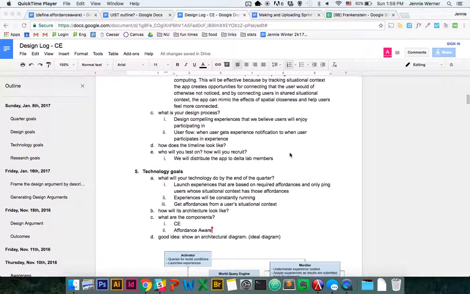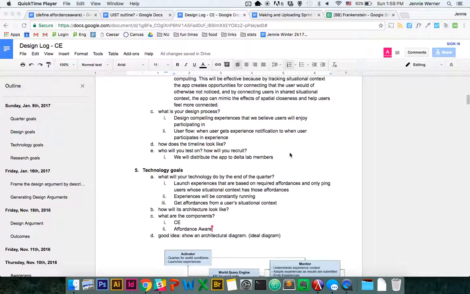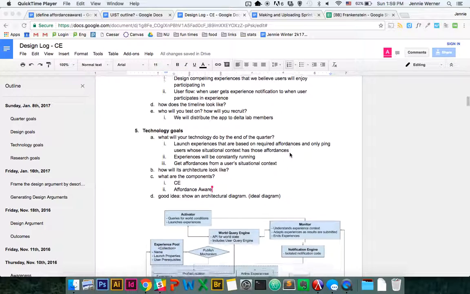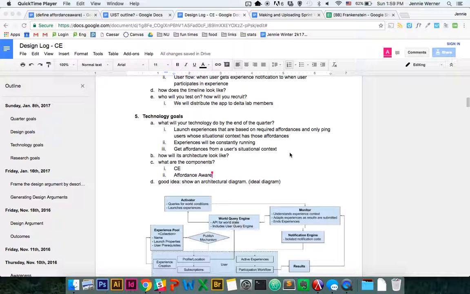Our design process is, first, a main thing that we need to do is design compelling experiences that we believe users will enjoy participating in and can lead to this feeling of connectedness. And second, the user flow: when a user gets an experience notification on their phone, and then when they participate and complete that participation. We'll distribute the app to Delta Lab members, and we will use them for our initial testing.